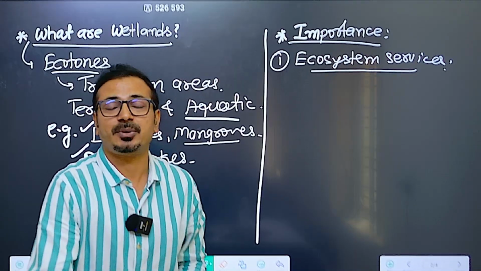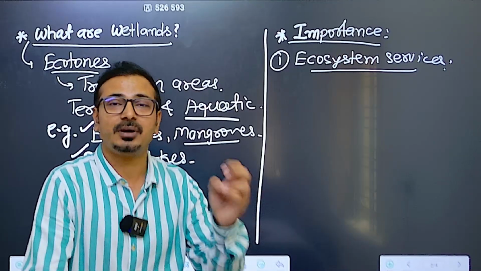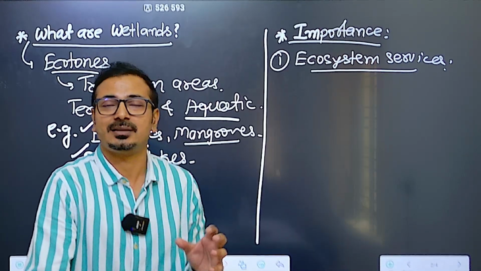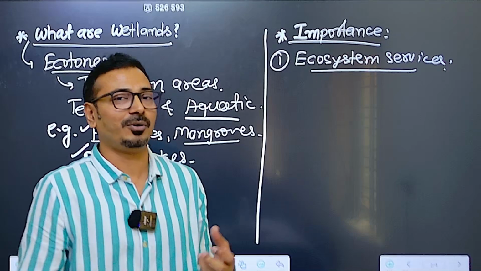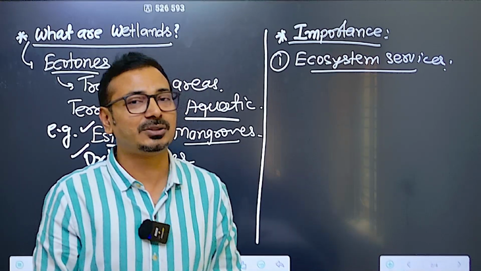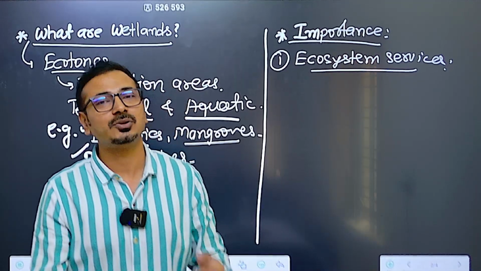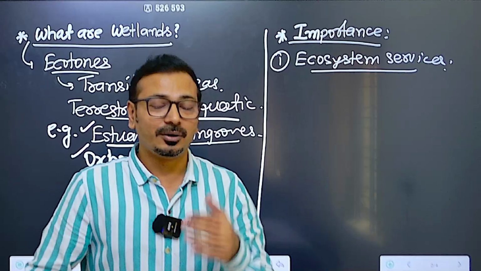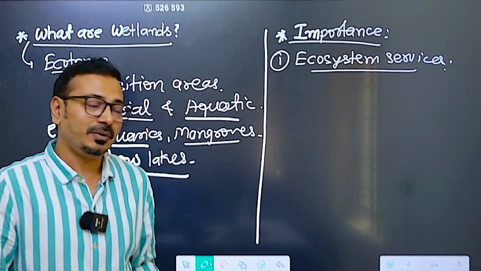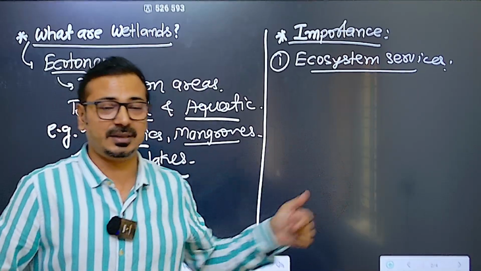The second important aspect related to ecosystem services is flood buffer. It is a natural buffer for the flood water. It basically absorbs all the excess water during the flood period, and releases it later, slowly, during the dry period. Now this is a very good thing, and because of encroachment on these wetlands, many problems are happening. We will discuss that now.